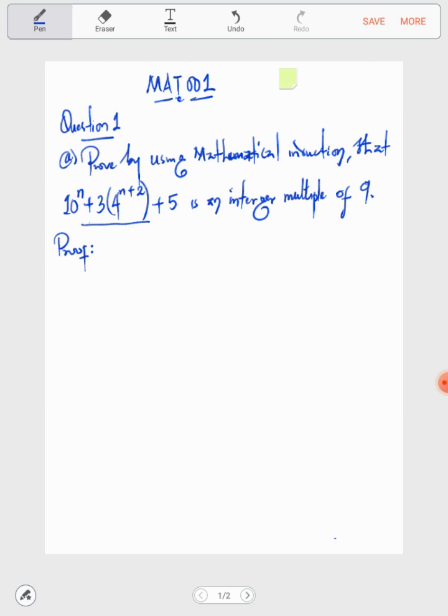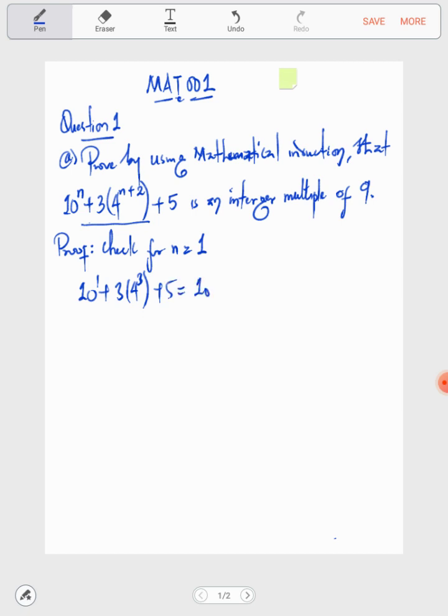Let's even start from the very first natural number, that's n equal to 1. From this part of the world, we start our natural number counting from 1. So let's see, is it true for n equal to 1? Let's check. For n equal to 1, the expression is 10 power of 1 plus 3 times 4 power of (1 plus 2), that's 3, plus 5.